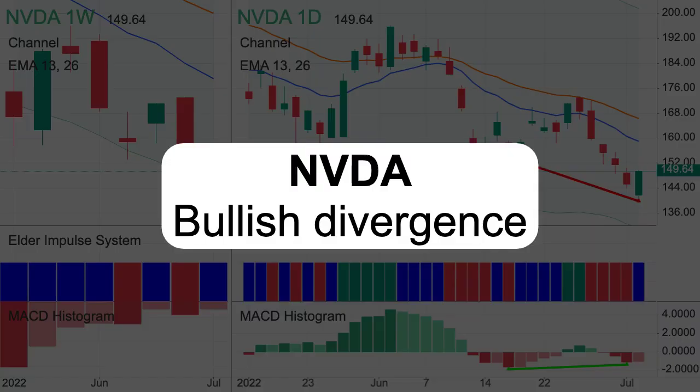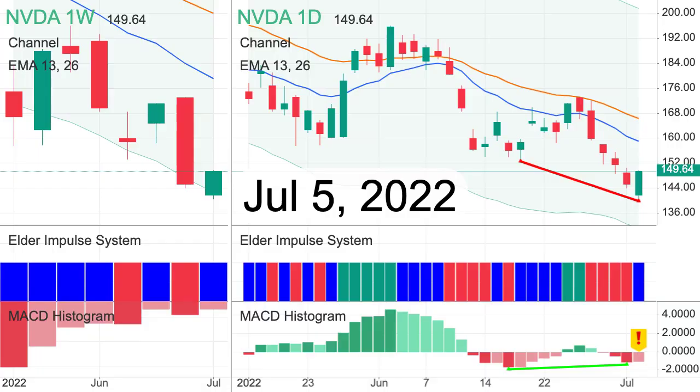Let's consider the stock of NVDA Corporation. On July 5, 2022, a bull divergence formed in a downtrend. This is a strong buy signal. There is a first light bar on the histogram. Are you ready to submit a buy order?